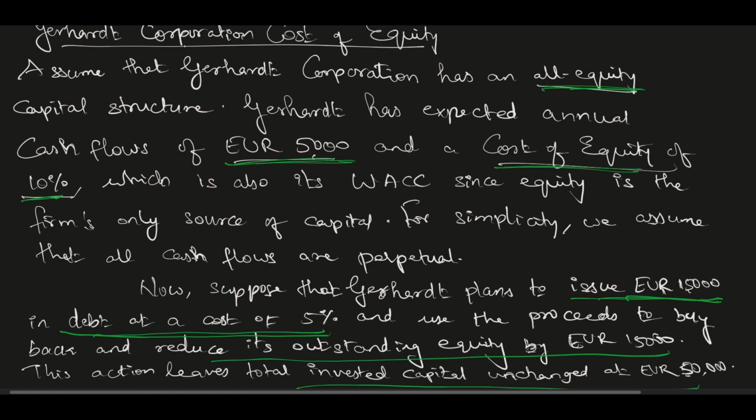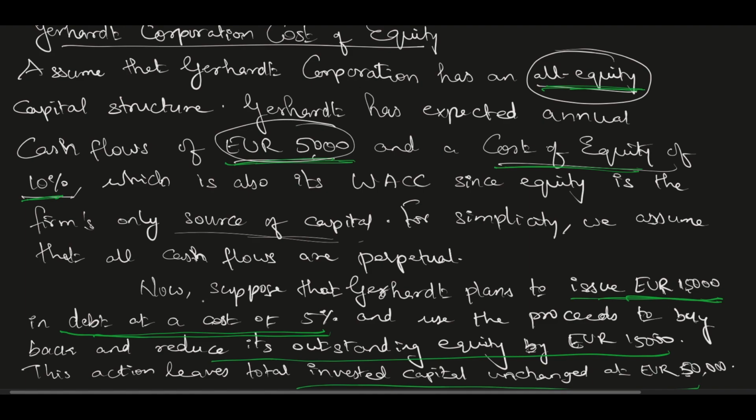Gerhard Corporation cost of equity. Assume that Gerhard Corporation has an all-equity capital structure. Gerhard has expected annual cash flows of 5,000 euro, and the cost of equity is 10%, which is also the WACC, since equity is the firm's only source of capital. So right now this is the only source. That means it's an unlevered firm. There is no debt involved. For simplicity, we assume that all cash flows are perpetual.